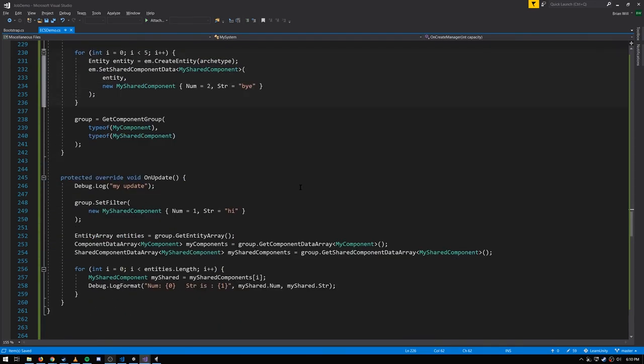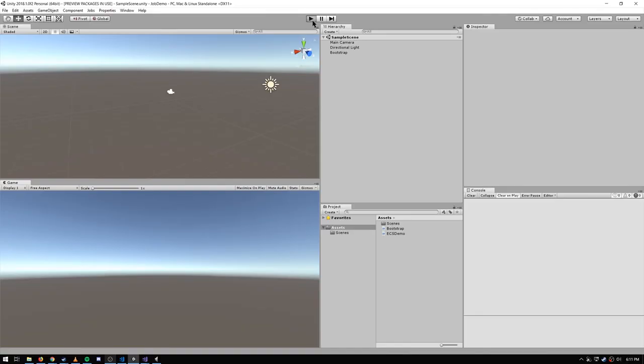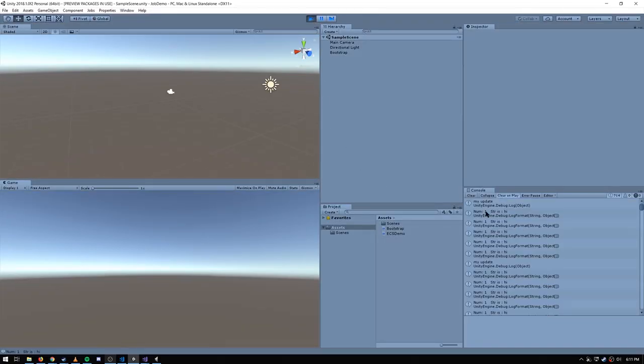And now down here in onUpdate, we're calling setFilter on the component group, passing in a shared component value. And now with this filter, the iterators we get from the component group are only going to iterate through the chunks whose my shared component value matches this value here. And so down here in this loop, what we'll see printed out should just be num1 and stir is high. We won't see num2 and stir is by because such entities exist, but they're being filtered out. We're selecting here only entities which have this shared component value. So here I hit play, and as you can see, num1 stir is high, and you don't see it printing num2 stir is by.